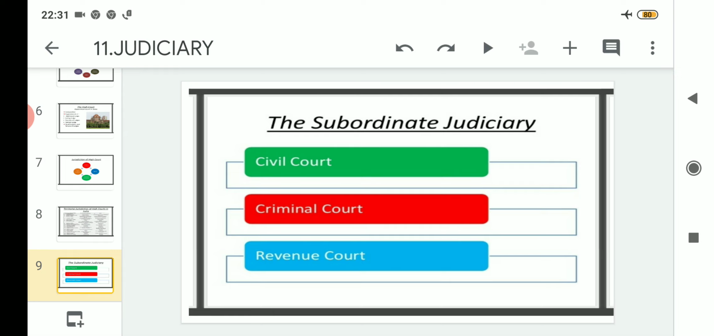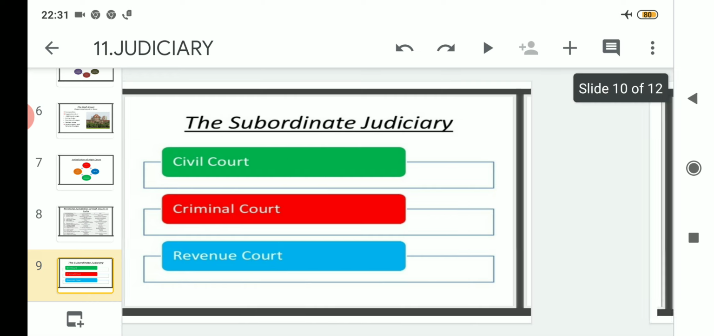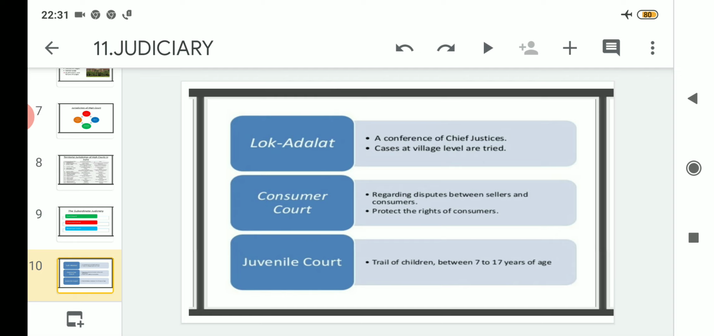Then in the last class of today's topic, we read about the subordinate court that may be again subclassified into three parts, that is civil court, criminal court and revenue court. Then we read about Lok Adalat, in which cases are tried at the village level, followed by the consumer court, where if the consumers are not satisfied they may lodge a complaint and their hearing will be tried under this court. And lastly we read about the juvenile court, where children between the age group of 7 to 17 years of age are tried.